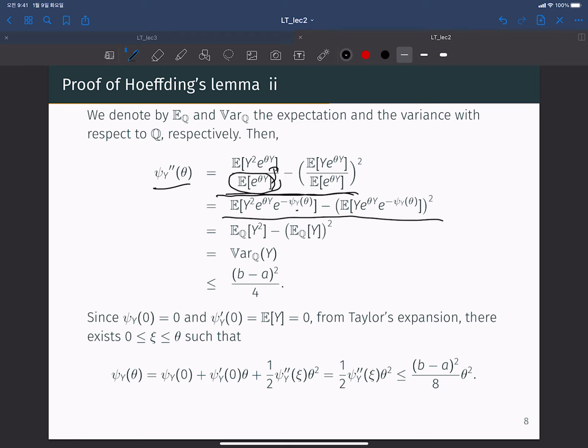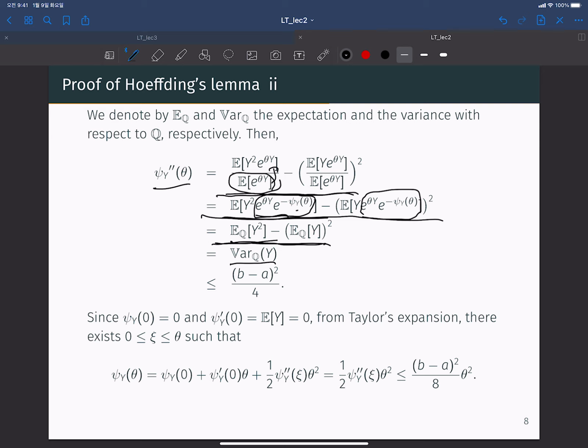We have this equation, and from the Q probability measure, the new probability measure, very interestingly, both terms have this, so we can rewrite the previous line by this. And very interestingly, this is exactly the variance of Y with respect to the measure Q.